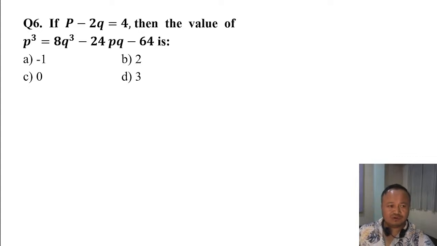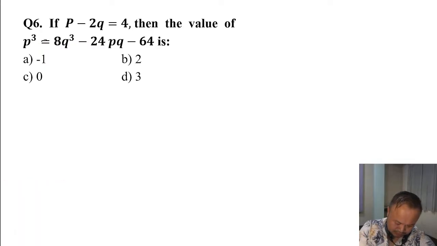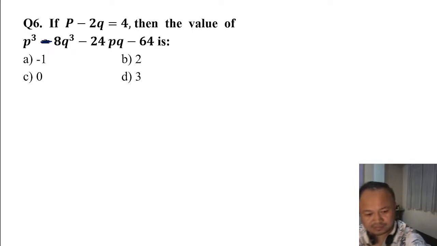Now try this. p minus twice q is equal to 4, and the value of p cube minus, it should be minus. Now try this. What is the answer, guys?